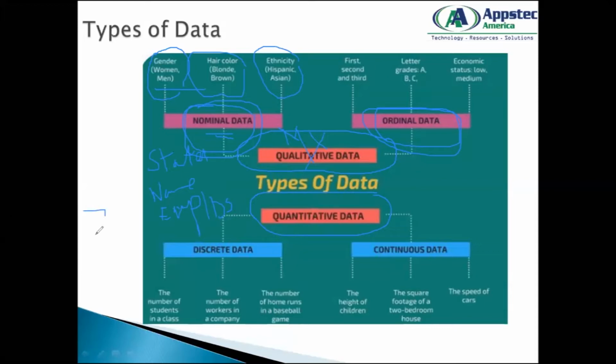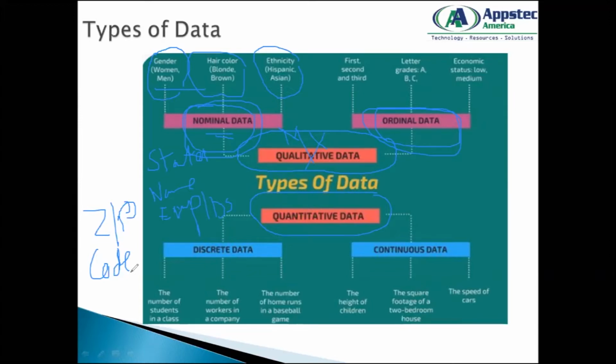Okay, if I give you zip codes of various states, this might be an interview question. Let's say I have a data set where I have employee ID and a zip code. What type of data are those, or what category of data do they belong to? You have to answer that employee IDs and zip codes are actually qualitative data, because these are non-numeric in nature and we cannot measure them. And under qualitative, we can subcategorize them into nominal data. That's how your answer should be in an interview.